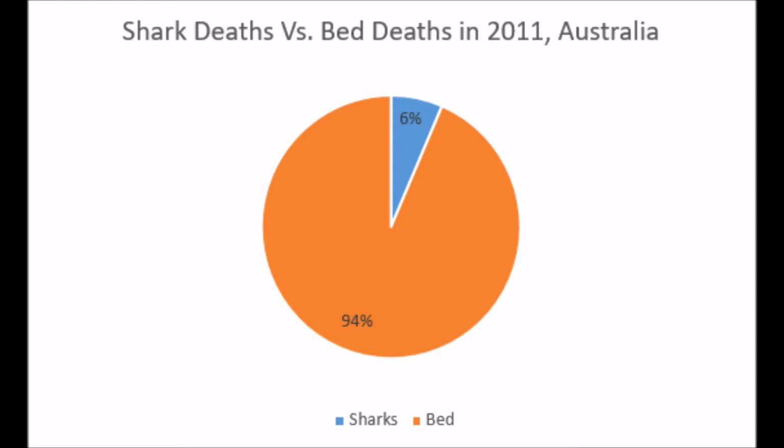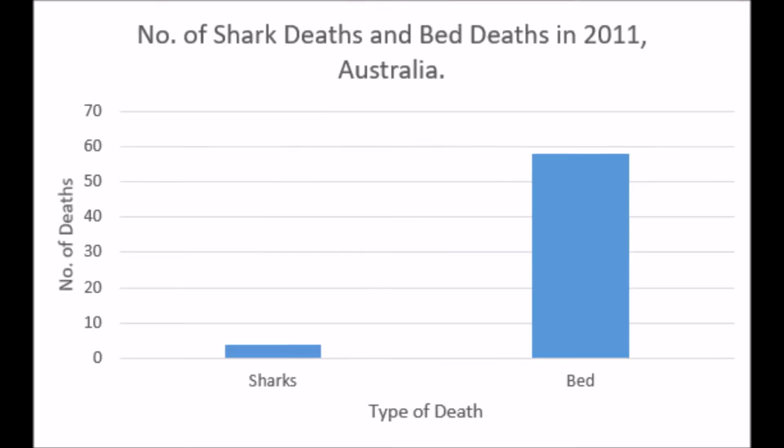To make the data collection fair, we went to find the shark deaths in 2011 Australia. According to National Geographic, there were 4 deaths from sharks in 2011 Australia, which is an outlier of data compared to other years of shark deaths. We used the same process as above and created Excel graphs. These graphs we made are accurate and are based off real data.